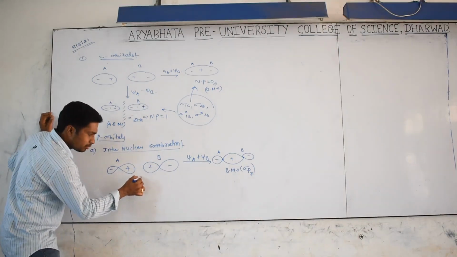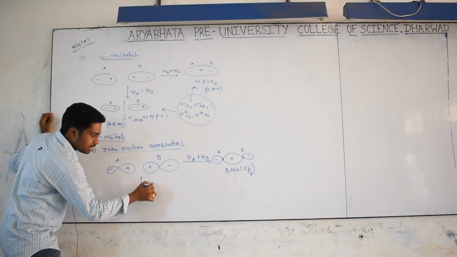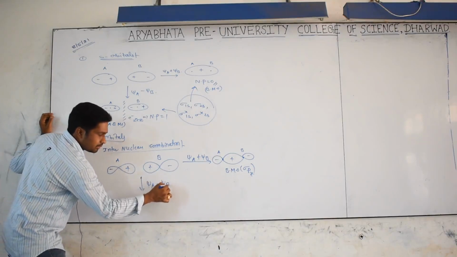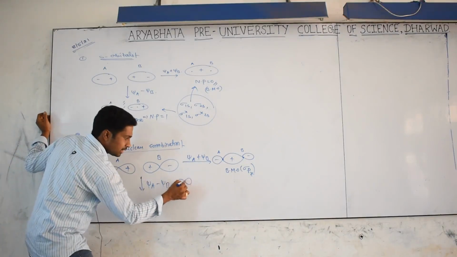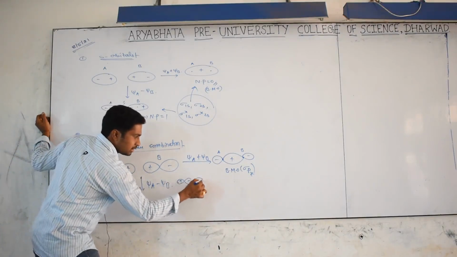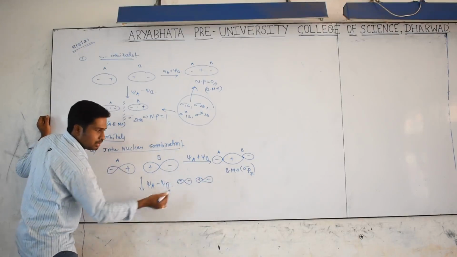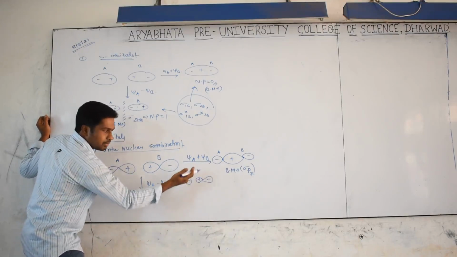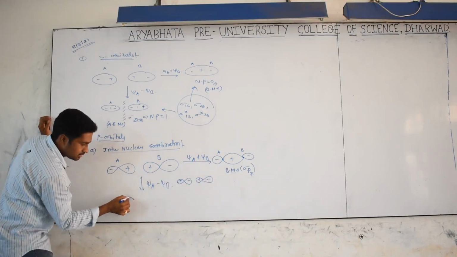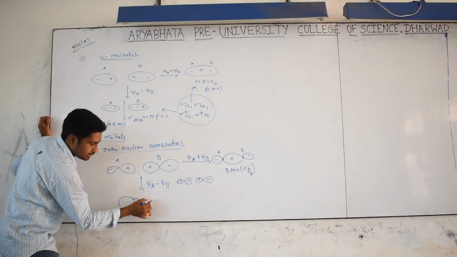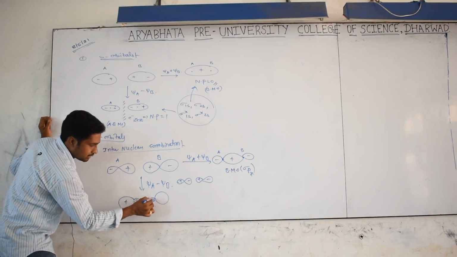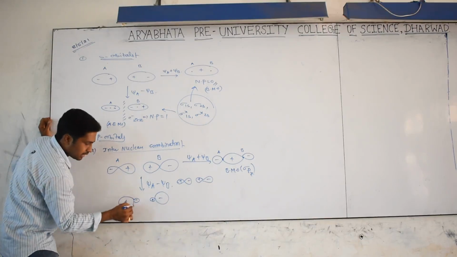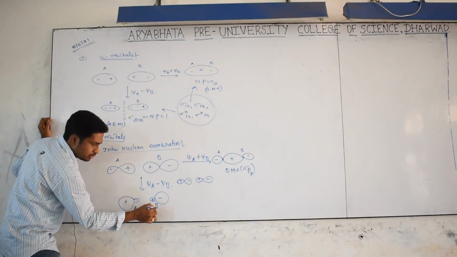Now what is the other possibility? Psi A minus psi B. If you want to show it clearly, take plus minus and plus minus. In a plus minus combination, some area is cancelled, and you get it like this: plus minus, plus minus. This is the A atom nucleus, this is the B atom nucleus.